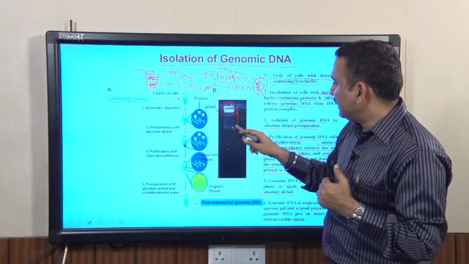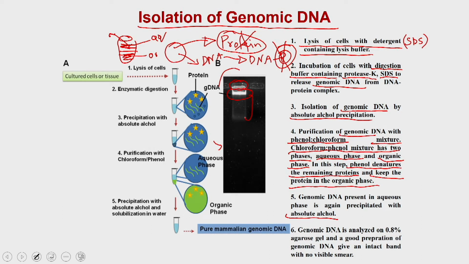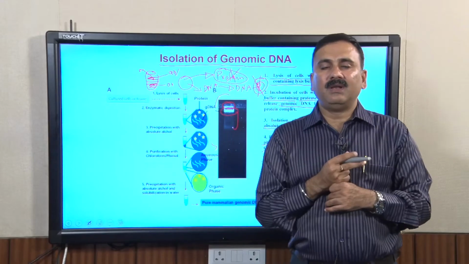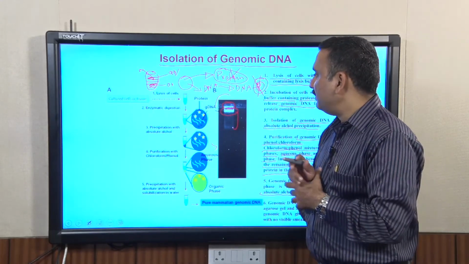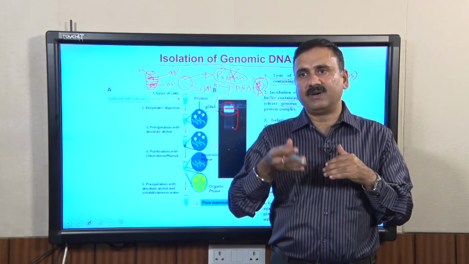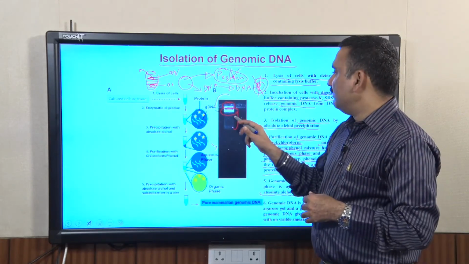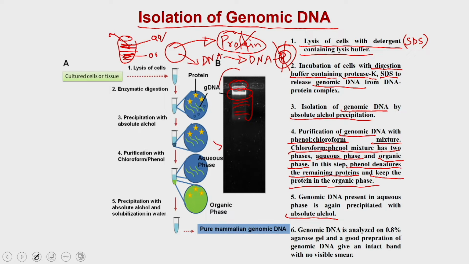For example, in this case you will see a very faint signal at the bottom. If it is very large or very intense, that signifies that the genomic DNA you have purified has got fragmented into different fragments. If that happens, it will show you a smear like this from the well, which means you are not actually purifying the intact genome; you are missing some part of the genome in this process.